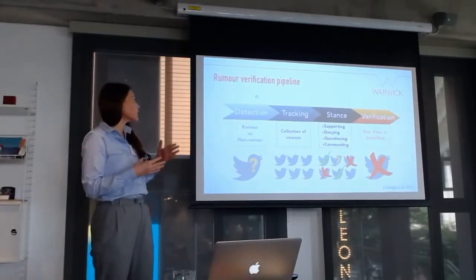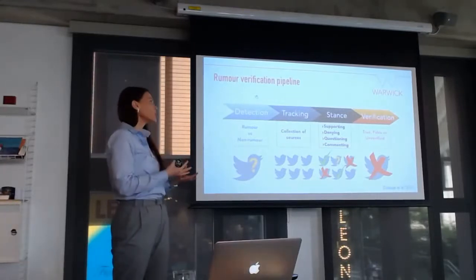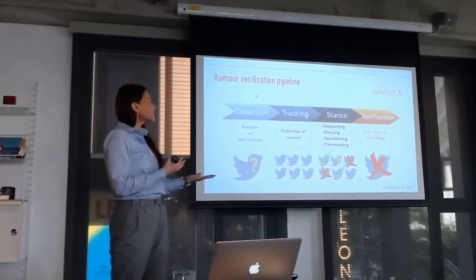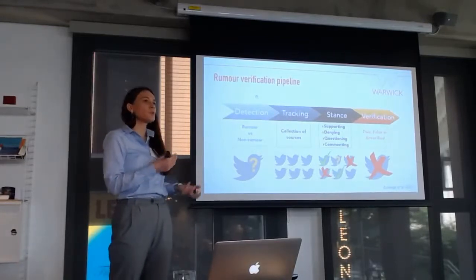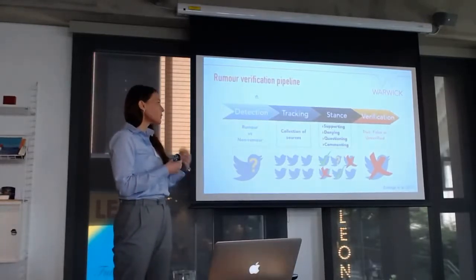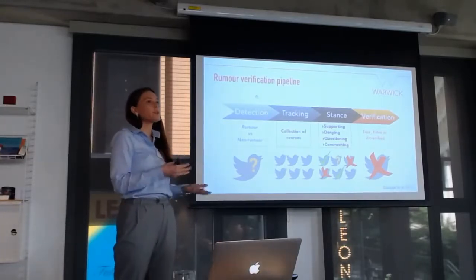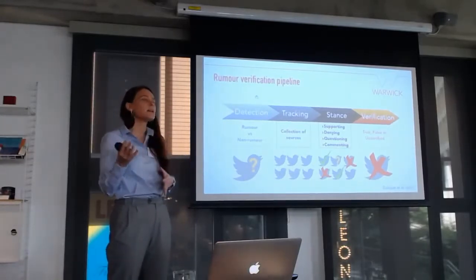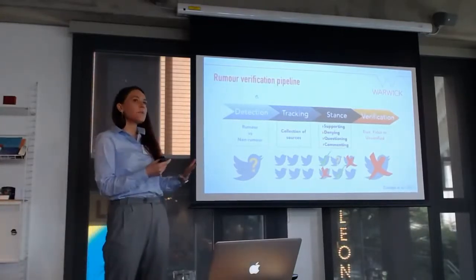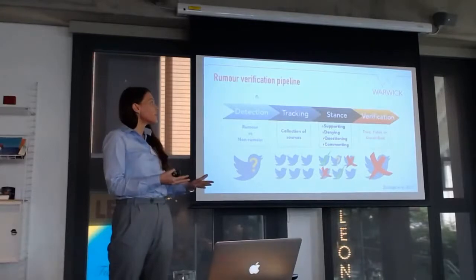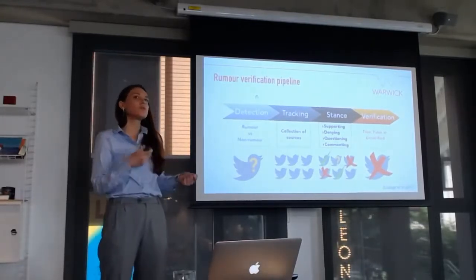After we detect a rumor, we want to collect a number of sources that are talking about the same rumor story. As we collect those, we identify the stance of the sources towards the truthfulness of the rumor. They can be supporting, believing it, or they can deny it, or question, or comment on it. And the final step is actually verifying a rumor to say whether we can determine if it's true or false, or it remains unverified.